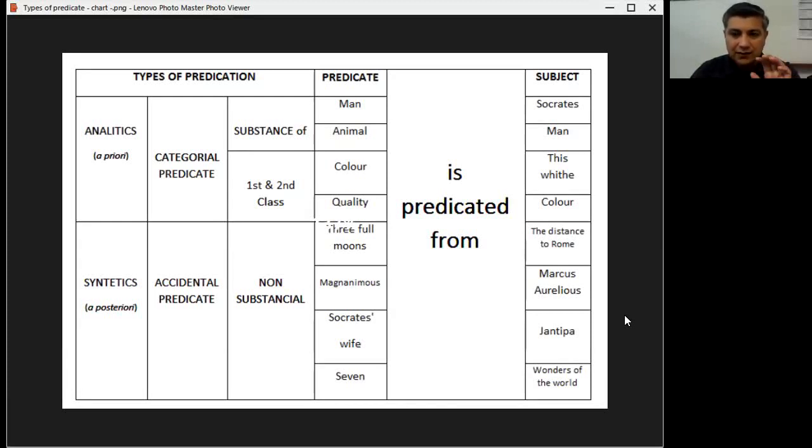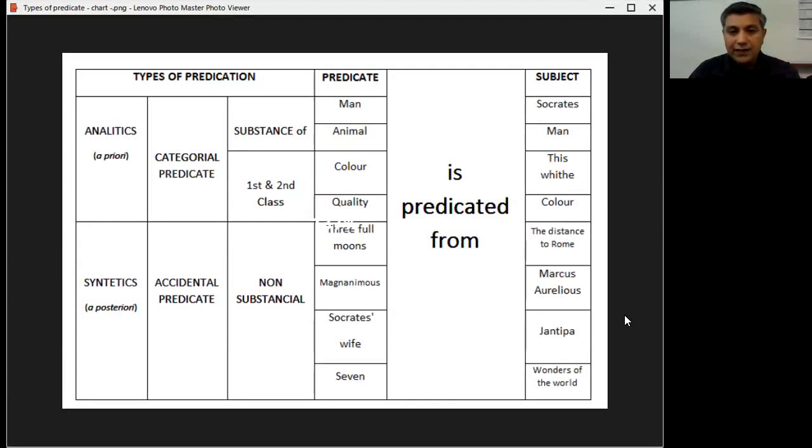It's an accident that the distance to Rome is 3 full moons. Magnanimous is predicated from Marcus Aurelius, the Roman emperor. Marcus Aurelius is magnanimous. It is also an accident because Marcus Aurelius could have been a tyrant or a despot. So it's an accident that he was magnanimous.